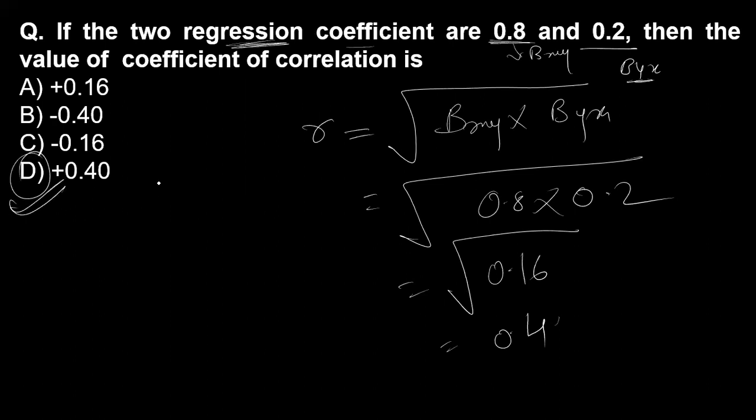You have to remember that if the signs of the two regression coefficients are minus minus, in that case the correlation coefficient also has a minus sign. If the regression coefficients both have plus signs, then the sign of r is also plus. They support each other's signs.